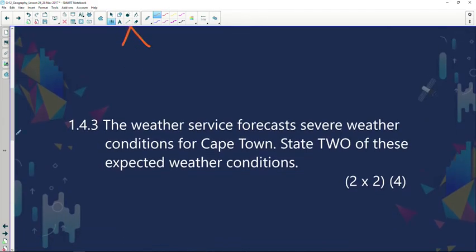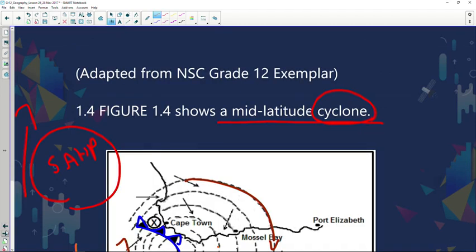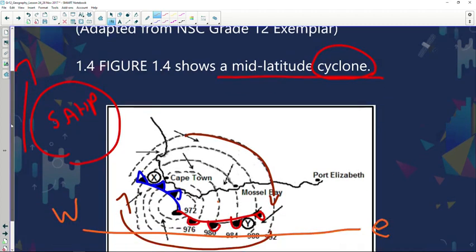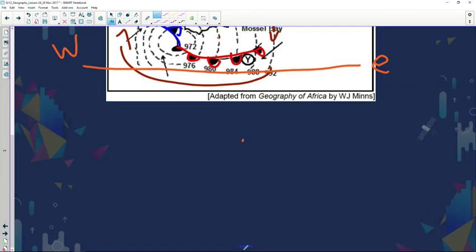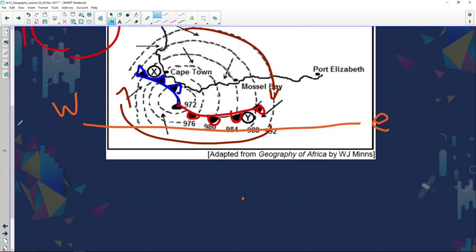Now 1.4.3, the Weather Service forecast severe weather conditions for Cape Town. Two of these expected weather conditions are, what do you think is going to happen? Now first of all, when we move back, I'm quickly going to draw a cross section through this mid-latitude cyclone.